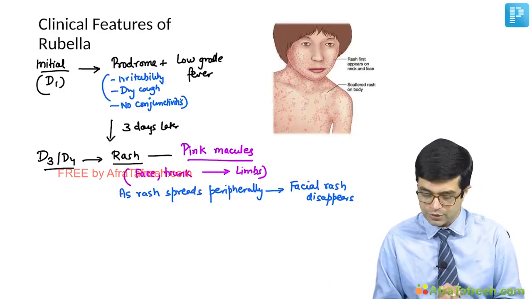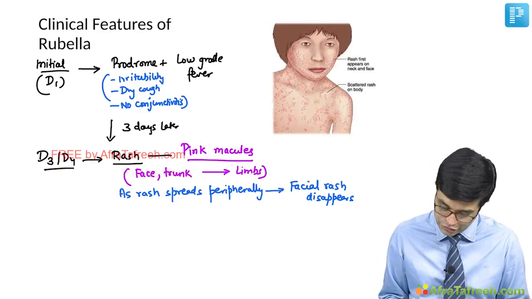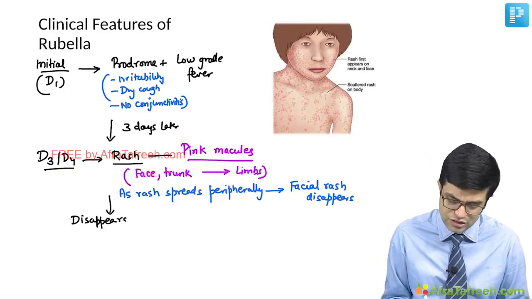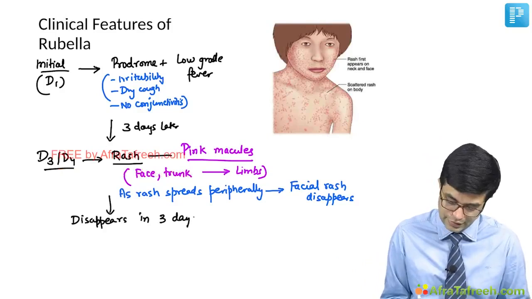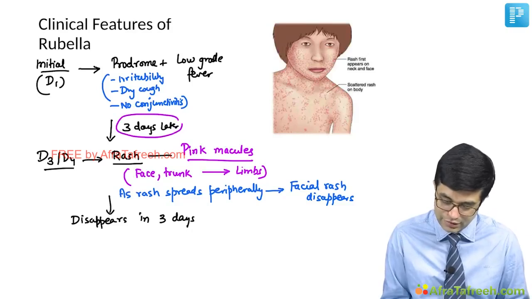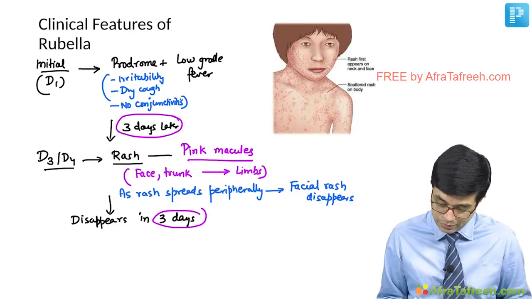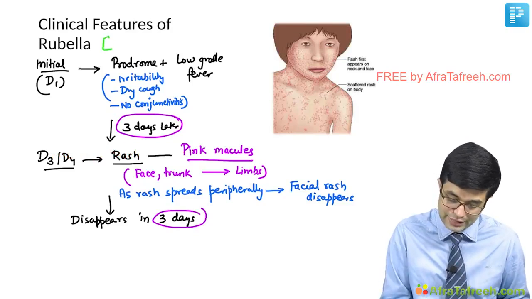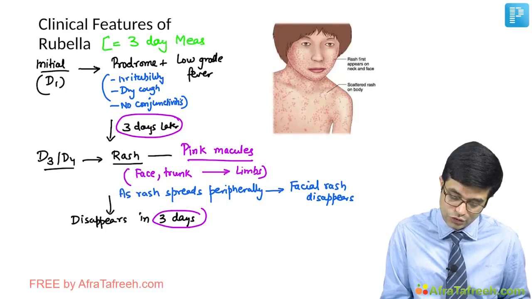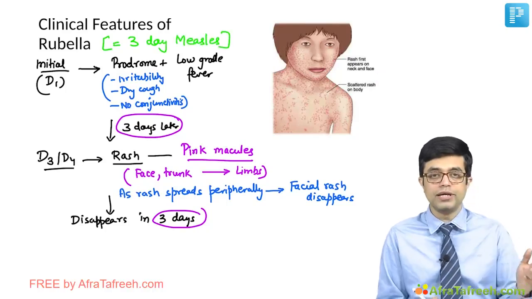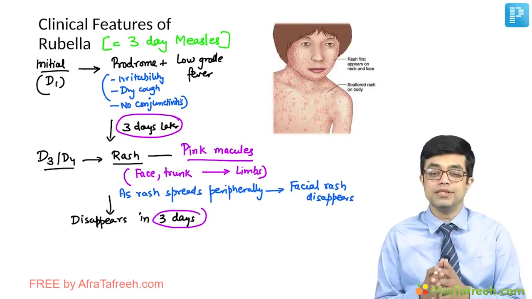Usually does not occur on palms and soles, and rash tends to disappear at each site within 3 days. So coming in 3 days after prodrome and disappearing also in 3 days, that is why rubella is also sometimes called as 3-day measles. So one alternative old name of rubella is 3-day measles.